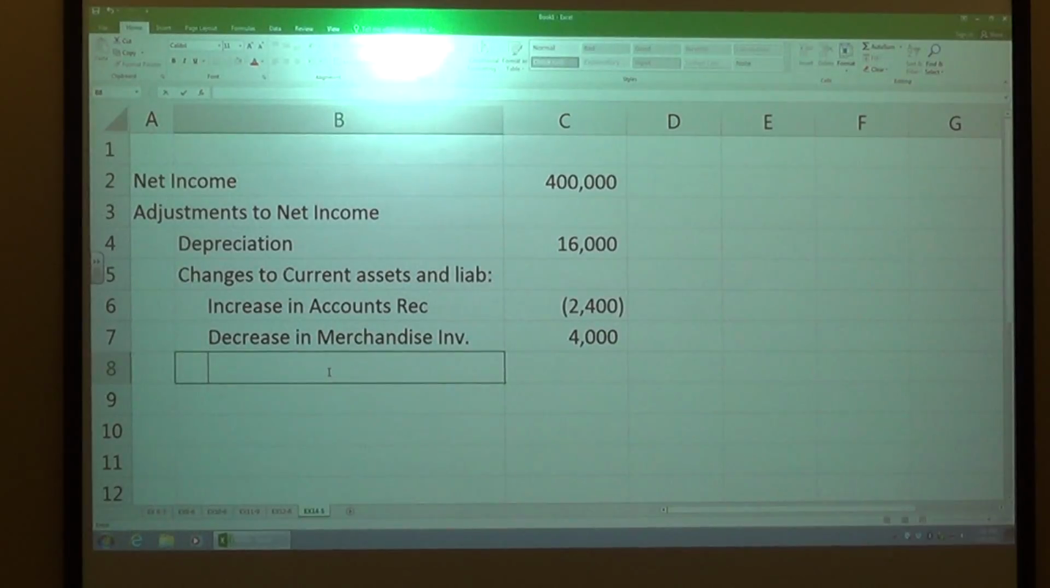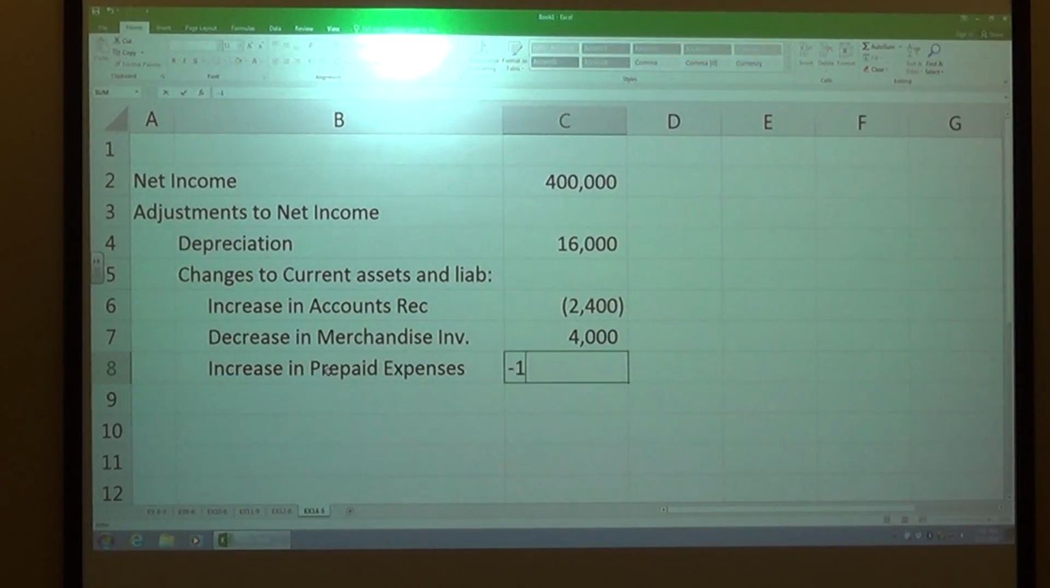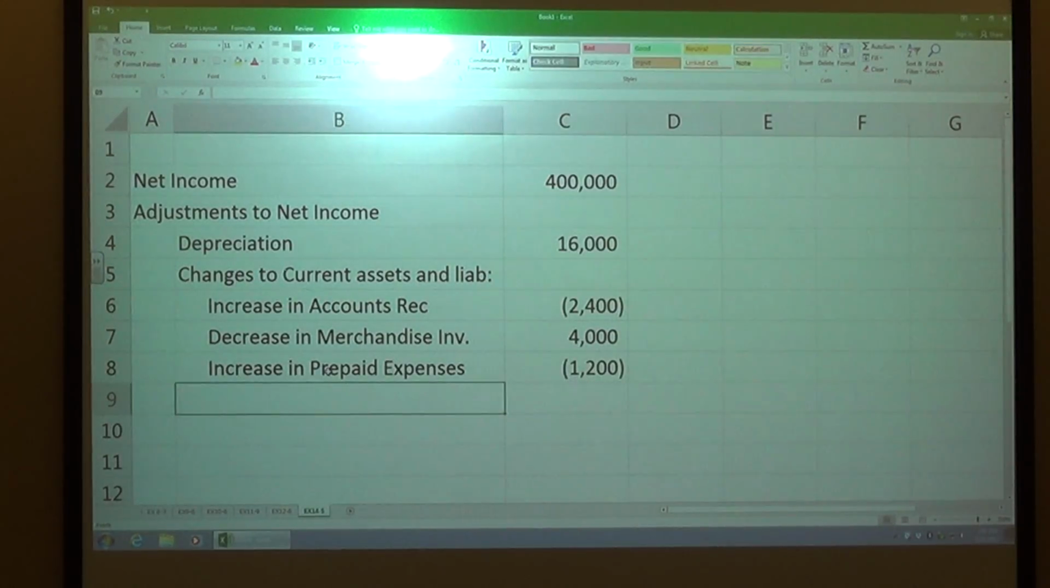All right, next one is the increase in prepaid expenses of $1,200. So that means I spent some extra money, paid some of the expenses early.